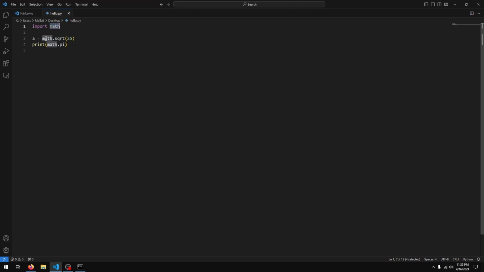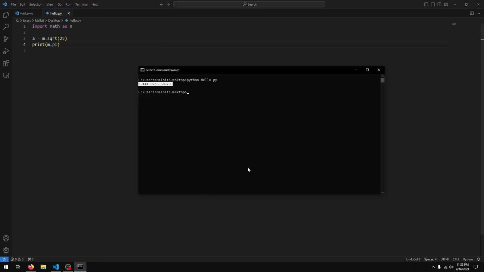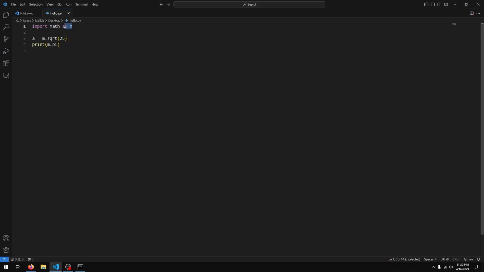Now you can see that whenever I want to use something from a math module, I have to type in math. If I wanted to, I can actually say import math as m, and now instead of typing in math.sqrt, I can say m.sqrt and m.pi. If I run my code, you see we get the same result. I can actually take this a step further and say from math import sqrt, and now I don't need the math or the m dot. I can just call the square root function directly.